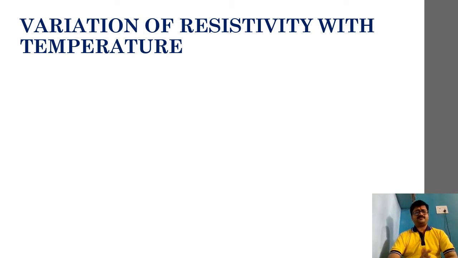Variation of resistivity. Now, resistivity, how does it vary? That we have to understand. Fine. So, as we were recalling, resistivity depends upon relaxation time. Relaxation time depends upon the number of collisions. Remember? Previously we had discussed it.